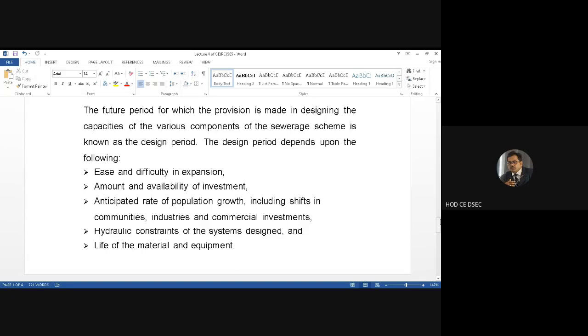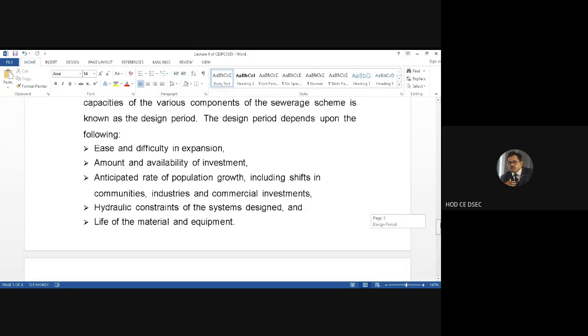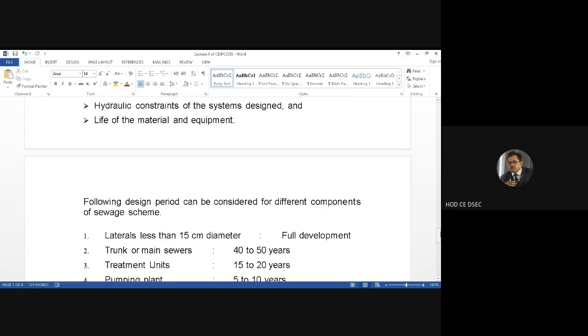Then the hydraulic constants of the system design. There are system constants in the design, but the design cannot be based on a perpetual basis. So definitely it has some life period, 20 to 30 years. Obviously the life of the material will come in, because the material will be depreciated day by day, and the equipment which will be installed also has a life period, which will function according to the plumbing and material piping system. These are all the factors, the life of the material and equipment, that have been considered in selecting the design period of the sewerage design.